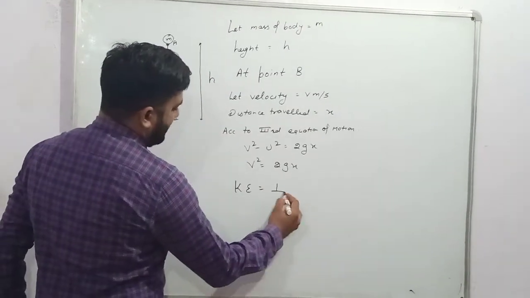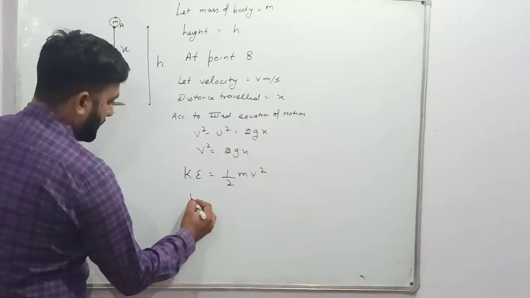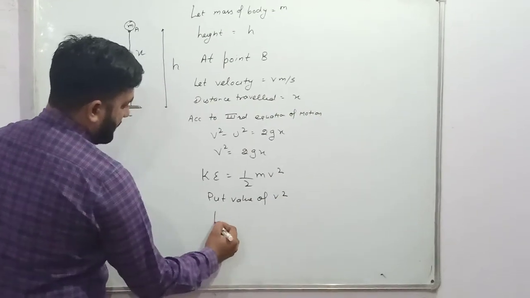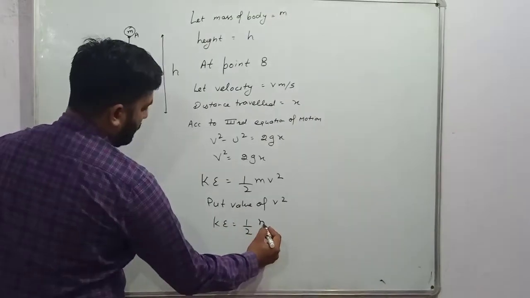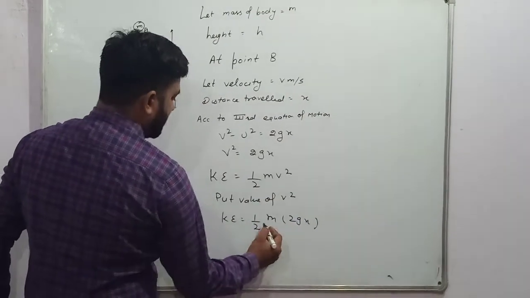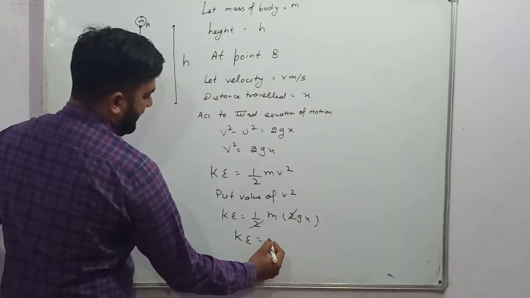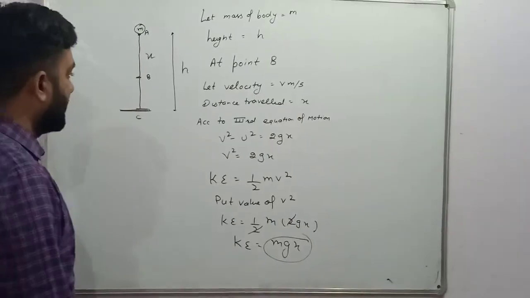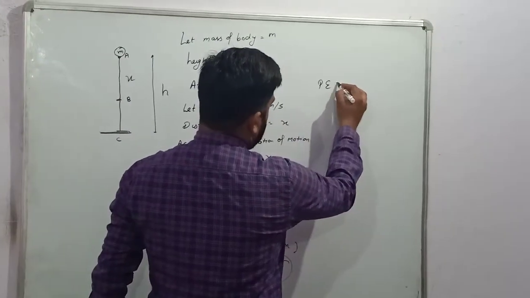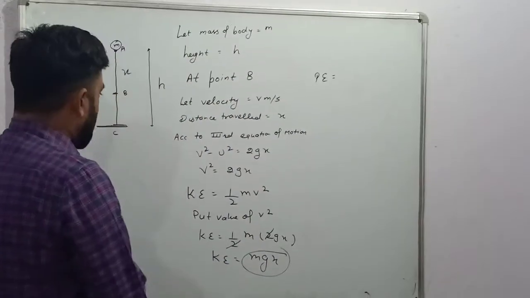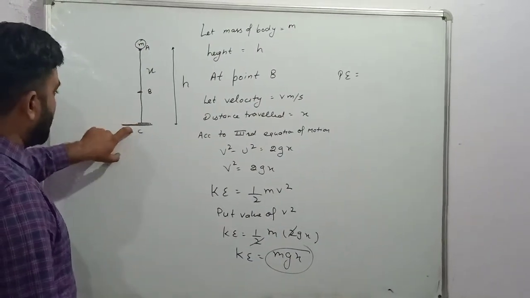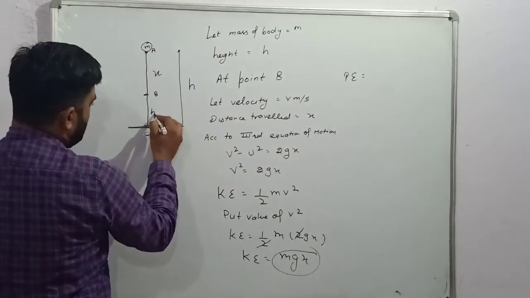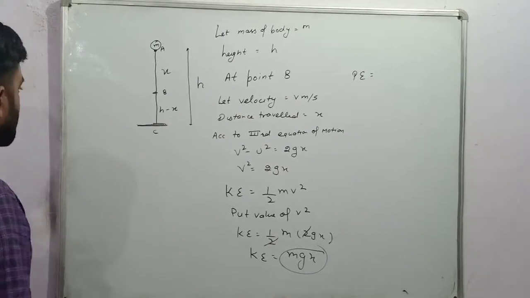Now kinetic energy is equal to half of m v square. Put the value of v square. So kinetic energy is equal to 1 by 2 m into 2gx. The 2 and 2 cancel. Kinetic energy is equal to mgx. This is the kinetic energy. Now potential energy, as I already said, is always due to position. If the total is h and this is x, then the remaining height is h minus x.